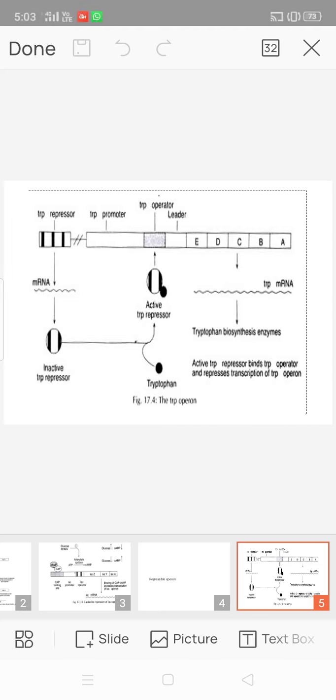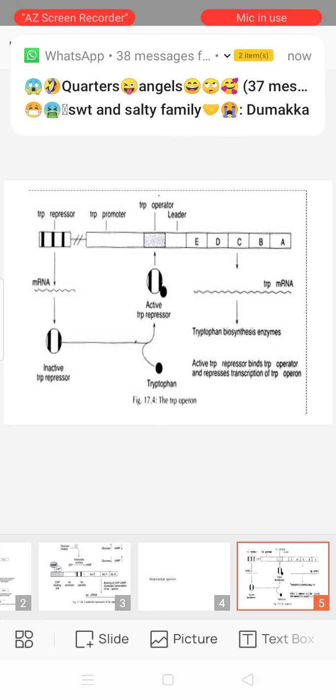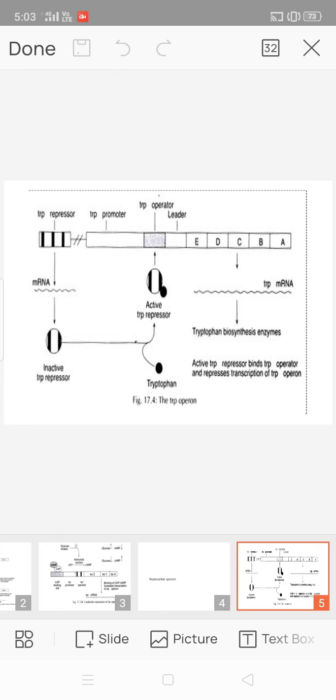The operator gene trpO is the operator region, which binds with the repressor. And the leader gene trpL is the leader region, which is made up of 162 nucleotides prior to the first structural gene trpE.